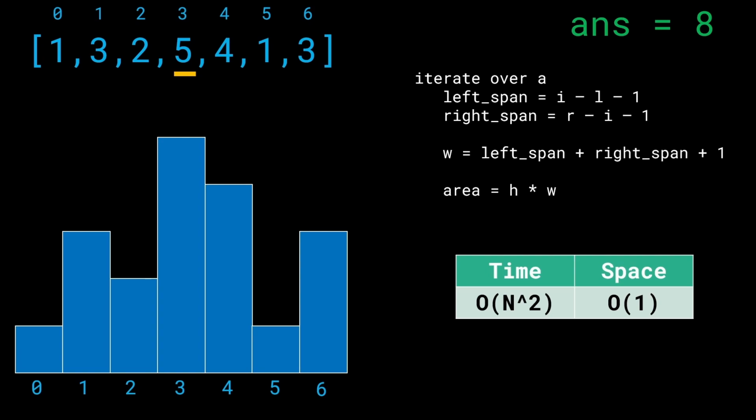So is there a way we can optimize this time complexity from n squared to order of n perhaps? Let's go ahead and talk about the optimized solution. Now let me ask you the question, what are we doing? For any given index I, for any element at this index, what is the goal of this problem?